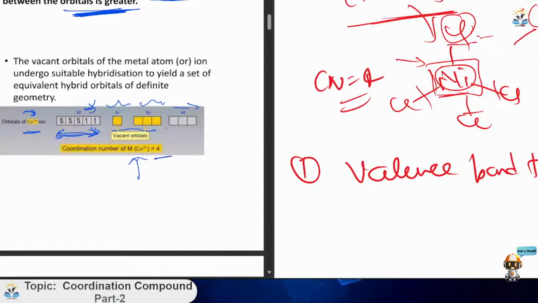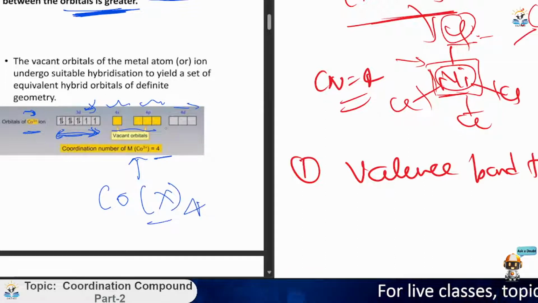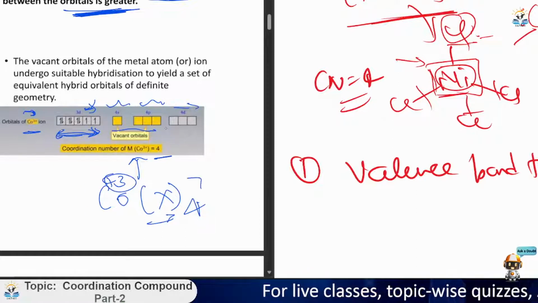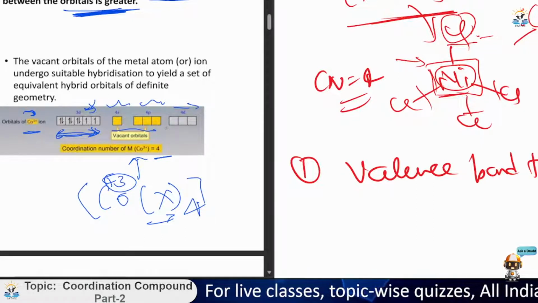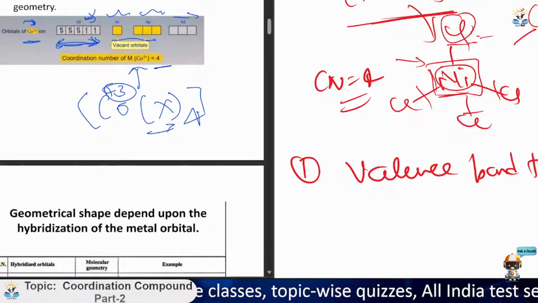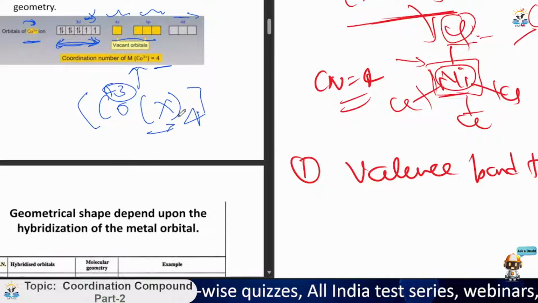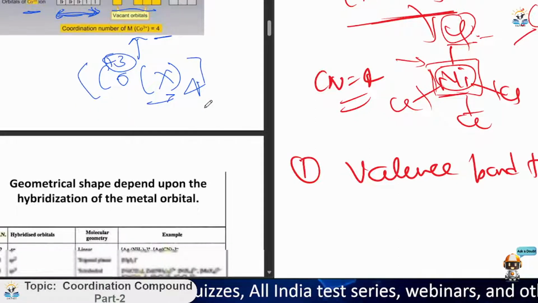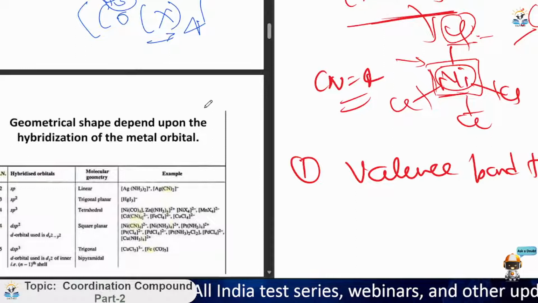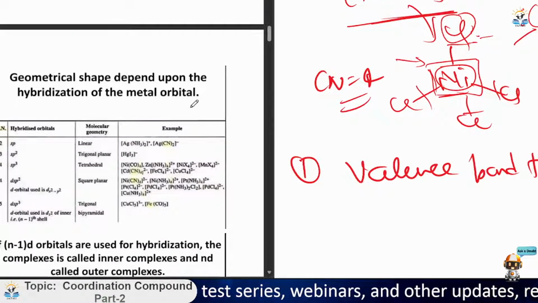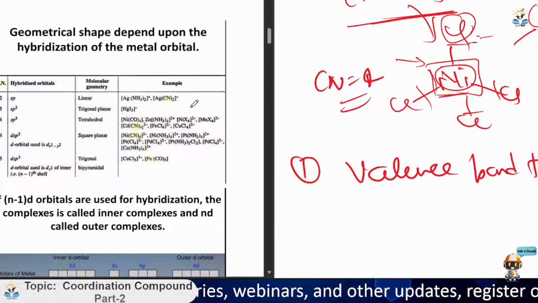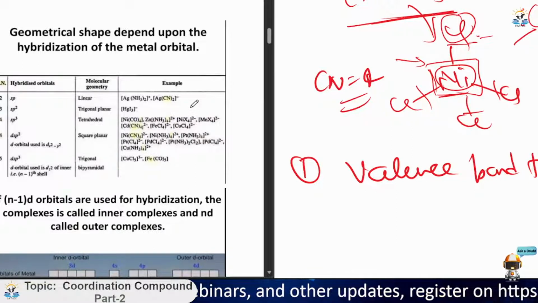Why? Because the coordination number for cobalt is 4. Why 4? Because in the compound we have given, if some ligand is X and it is 4, then the coordination number equals 4. And cobalt has a +3 oxidation state due to some anionic part outside. Now we need to fit these 4 ligands into the vacant orbitals and also maintain this hybridization. So it will result in the formation of different structures, depending upon the geometrical shape and hybridization that was given.